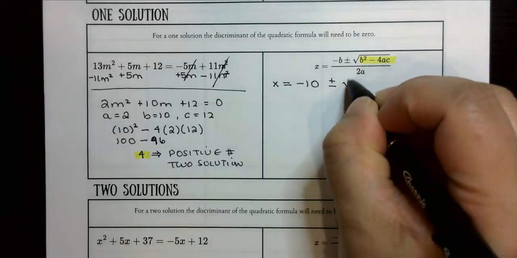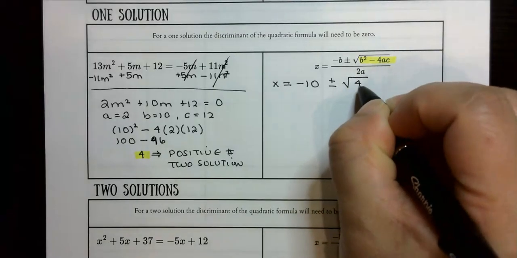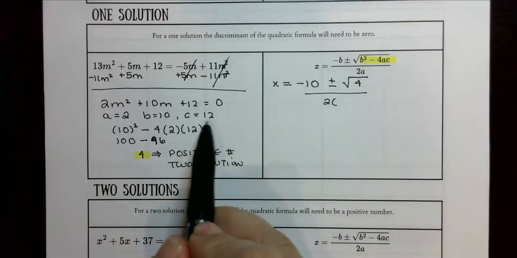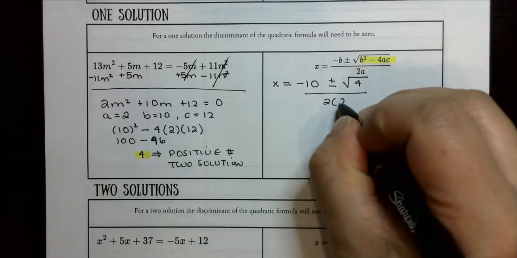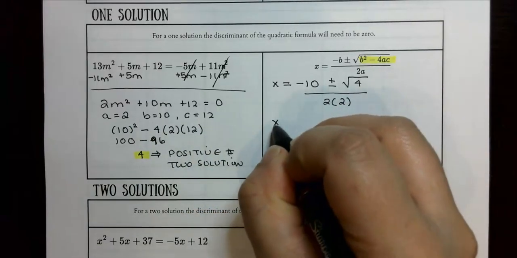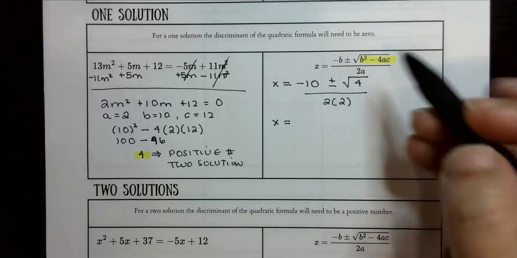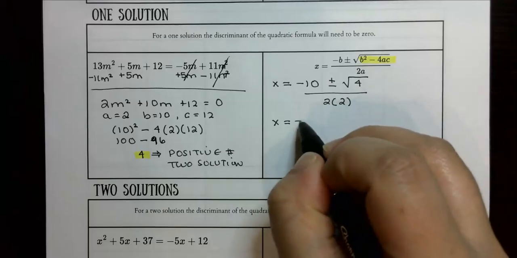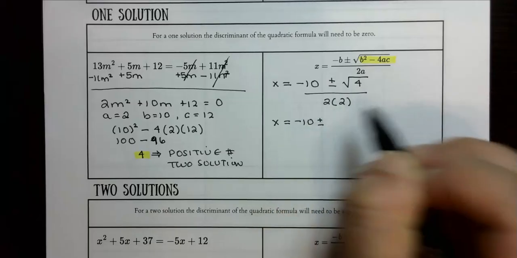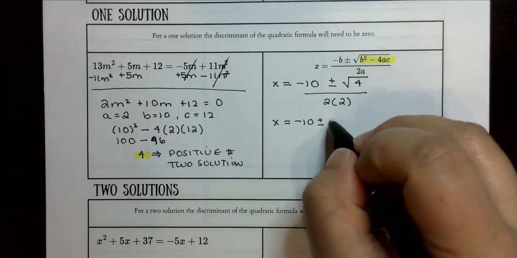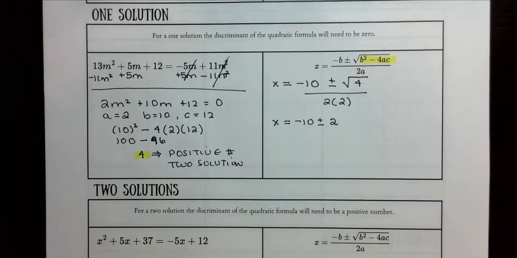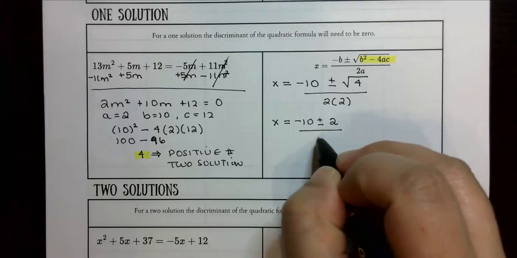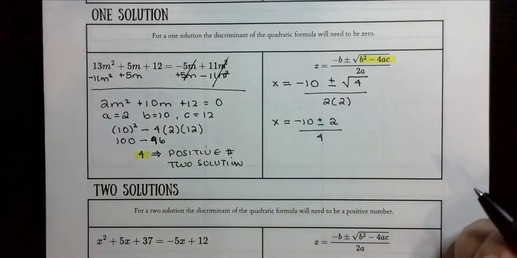We know the discriminant is the number 4, so the square root of 4 over 2 times a. So if we go back here, a is 2. And we're going to take it to the next step, and we're going to simplify this part right here and this part right here. So we're going to say negative 10 plus minus the square root of 4 is a positive 2, because 2 times 2 gives us 4. And that's going to be over 4, because 2 times 2 is 4.